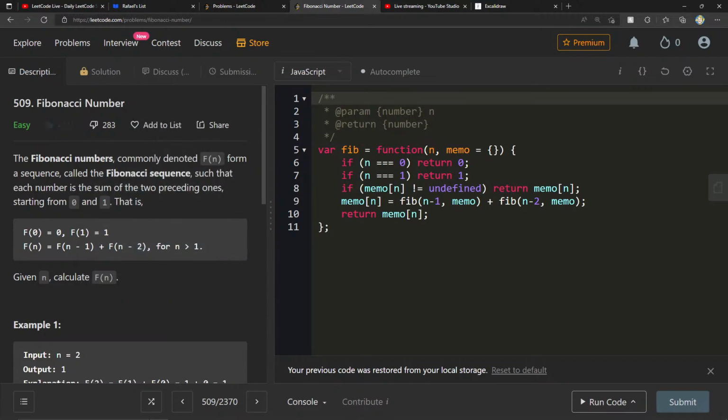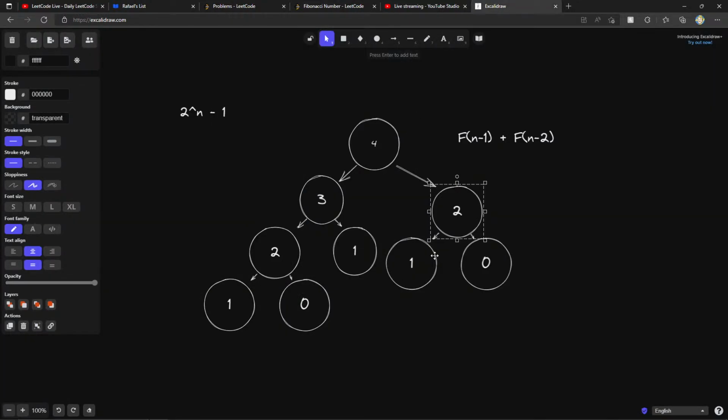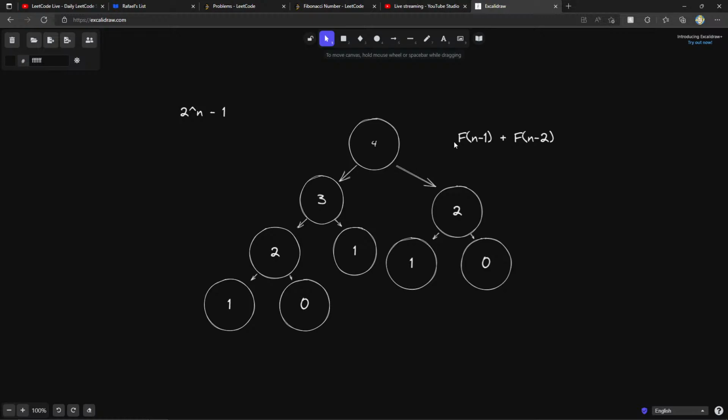I really hope that these drawings help. I would encourage you all to do the same, on a sheet of paper, on a napkin, on your whiteboard, whatever you want. Just draw this out and understand why the memoization works. I've practiced this problem before, even longer than this stream, like a year ago. The true moment for me will come when I can apply this same technique to a medium style question or one that I've never seen before.